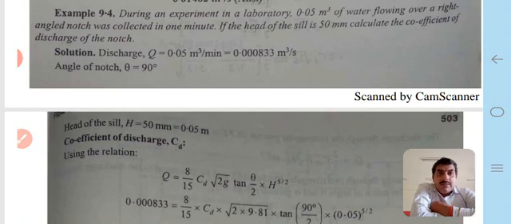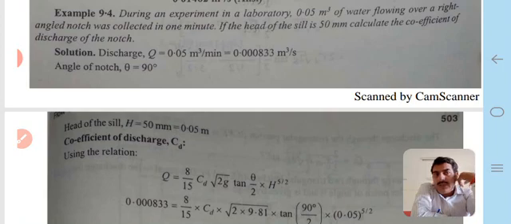If the head of the sill is 50 millimeter, calculate the coefficient of discharge of the notch, that is, the Cd value is to be calculated with the help of the following things.